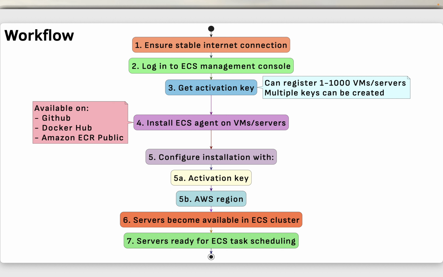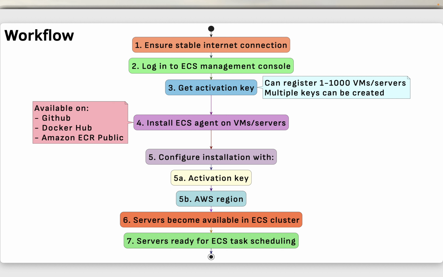Next, you install the ECS agent on VMs and servers. So basically what we are doing is we are using the same Amazon ECS service, but instead of using the hardware which is provided by AWS, we can use our own hardware which can be on premises or in a different environment like OpenStack or Hyper-V. So we install the ECS agent on those virtual machines and servers, and this is an open source agent which is available on GitHub. Then you configure your installation with the activation key, and you have to specify an AWS region, and after that servers become available in ECS clusters.